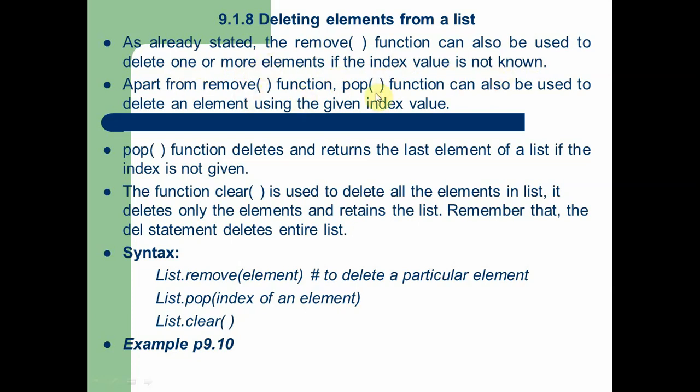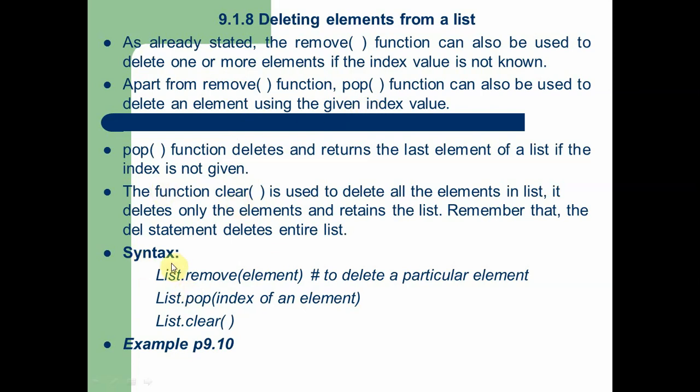Apart from the remove function, the pop function can also be used to delete an element. The pop function deletes and returns the last element of a list if the index is not given. The clear function is used to delete all the elements in a list. So in this topic we are going to discuss three functions, namely remove, second one is pop, third one is clear.